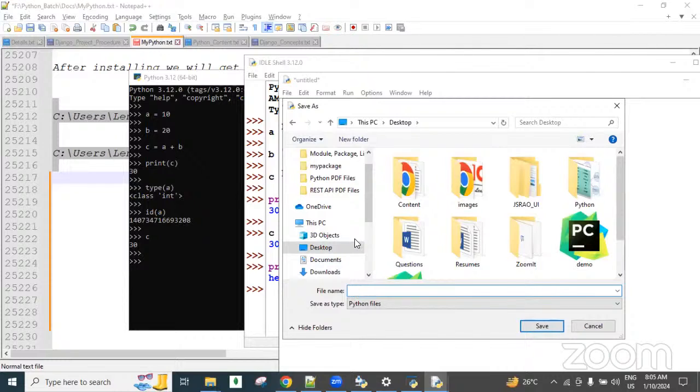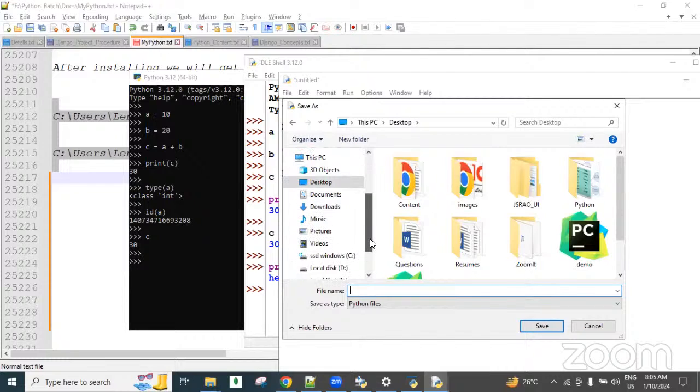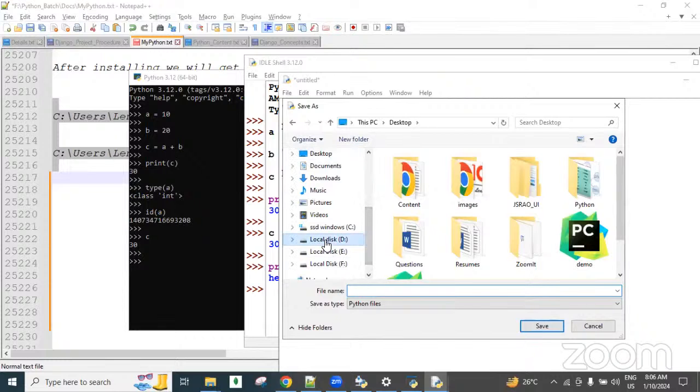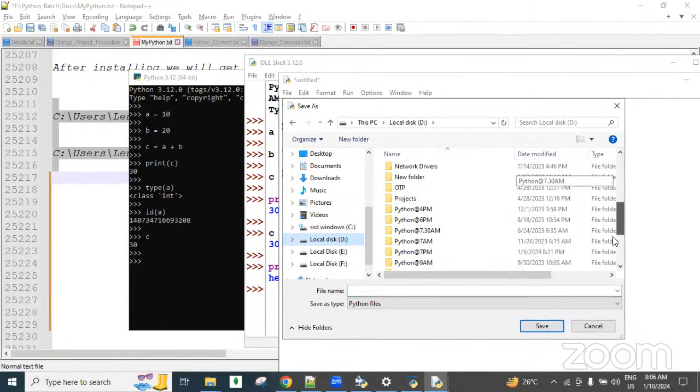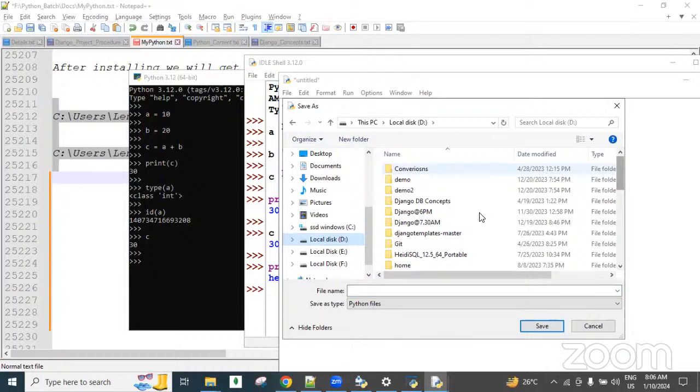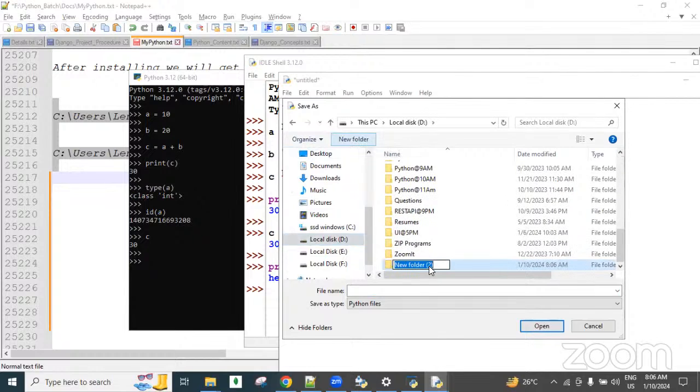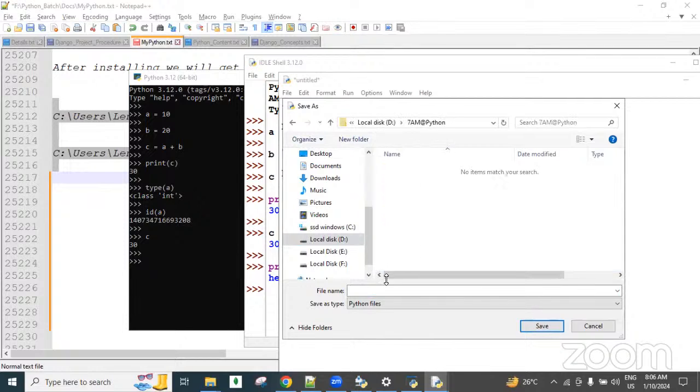Otherwise, guys, you can choose your own folders, for example the D drive. In the D drive I created many folders previously, like 7 a.m., 7 p.m., 9 a.m., 10 a.m., 11 a.m., related to old batches, and evening sessions. So you can create one folder here. For example, I am taking 7 a.m. at the rate Python. I created one folder, and in this I want to save it.